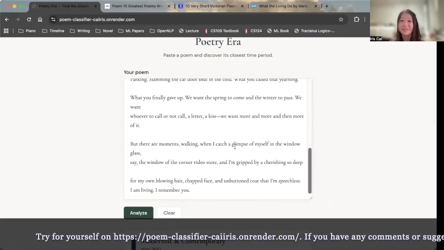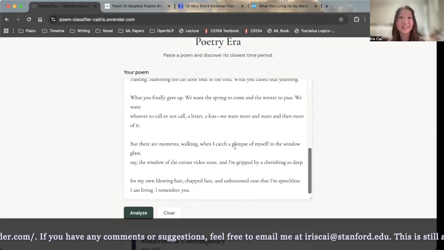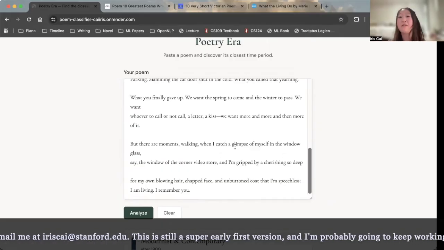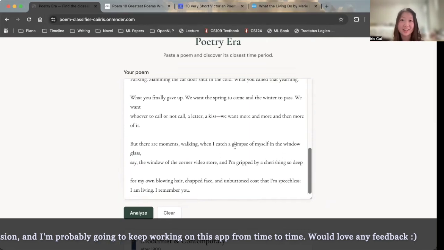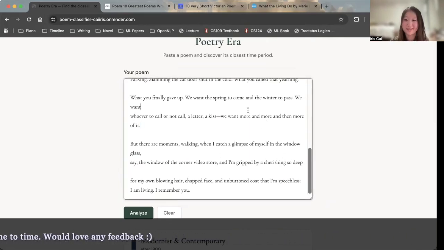I thought it would be pretty fun to do this little project using probability to see how I can incorporate these digital humanities poetry concepts, which are not very commonly explored in the field of natural language processing, and do a little bit of a poetry project because it's my personal hobby.